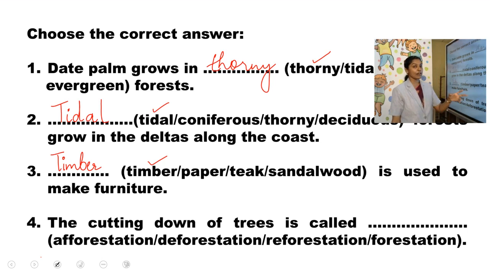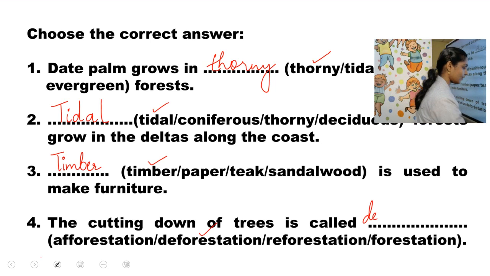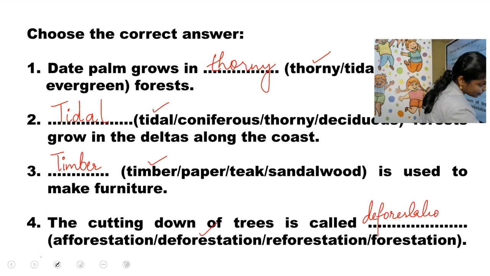Then the cutting down of trees is called what? We have afforestation, deforestation, reforestation and forestation. So what is the answer? It is deforestation. Yes. So cutting down of trees is called deforestation.